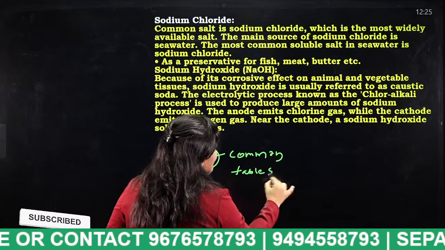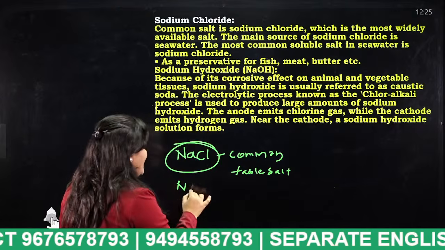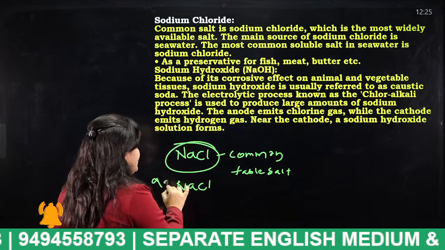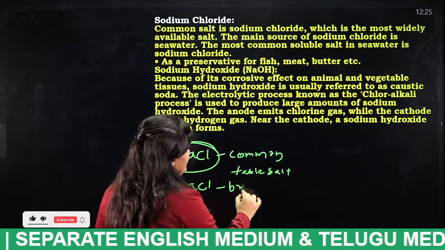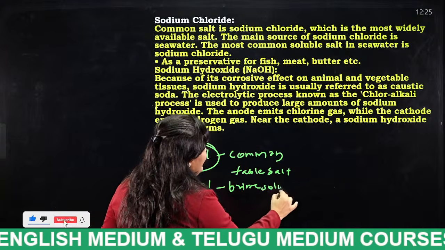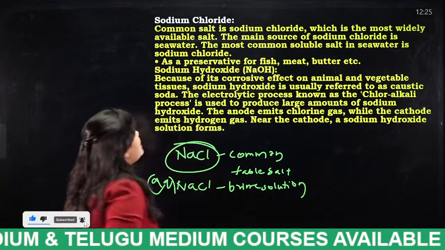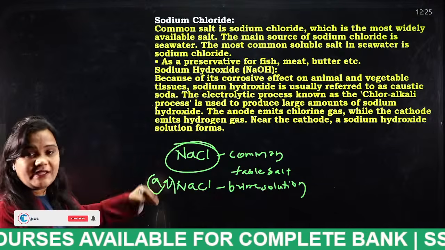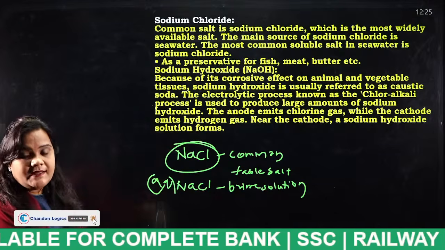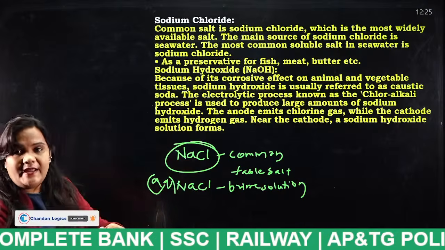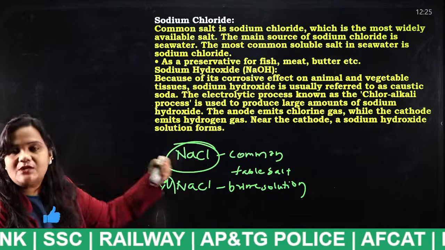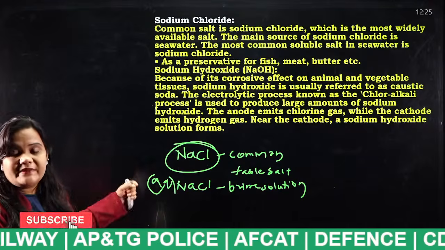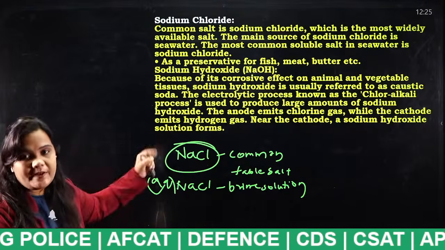Sometimes the aqueous solution of NaCl is called brine solution. These are the common names of sodium chloride. It is most widely used as table salt, the thing which we consume every day in our curries or daily cooking.